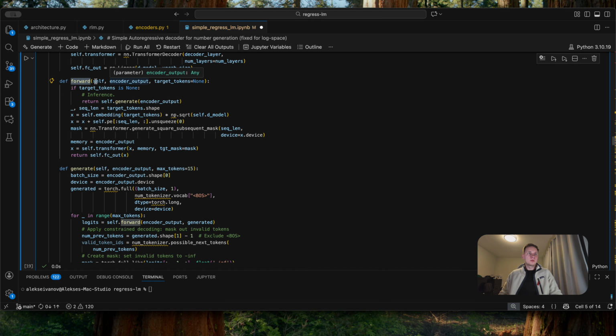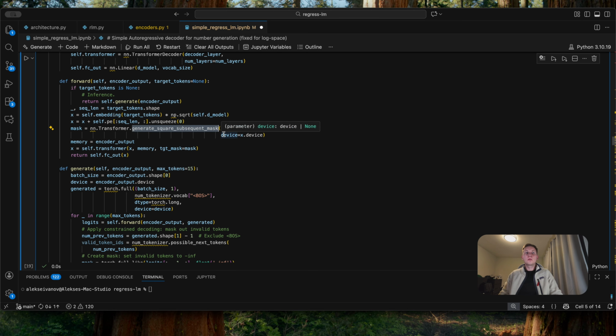Now let's go to the forward method. The forward method handles both training and inference. During training, we get the target tokens, which represent the final numbers that we're teaching the model to generate. During inference, the target tokens is None, so we call the generate method. Let's focus on the training path first.